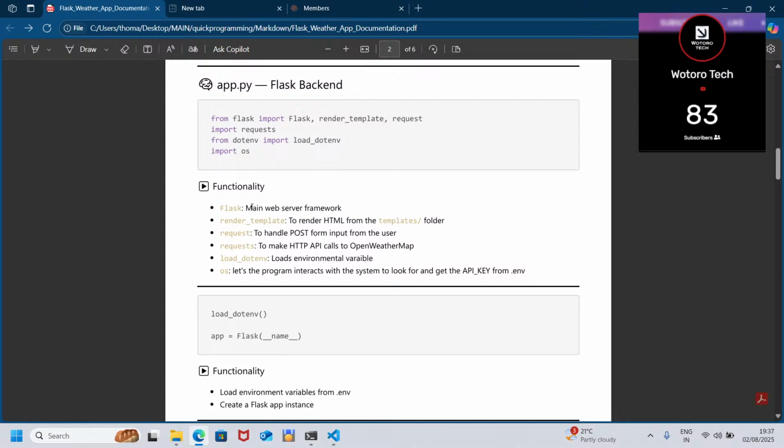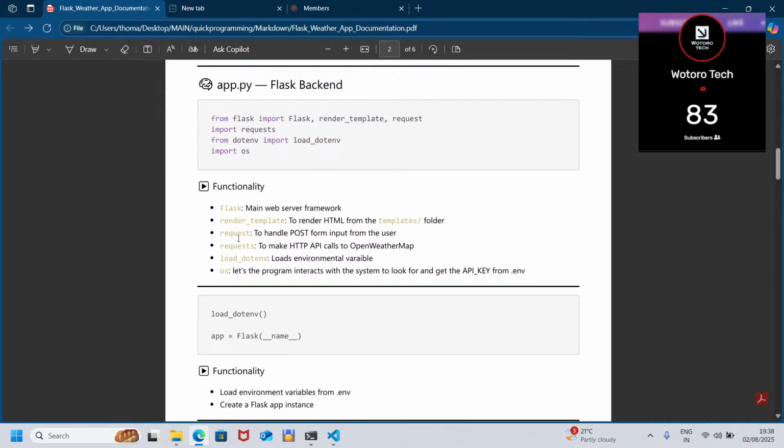As I was saying, this is the main server, the functionalities of each. Flask, main web server framework. render_template to render HTML from the templates folder. request to handle posts. So this request is the one that is from Flask here. It handles form input from the user.